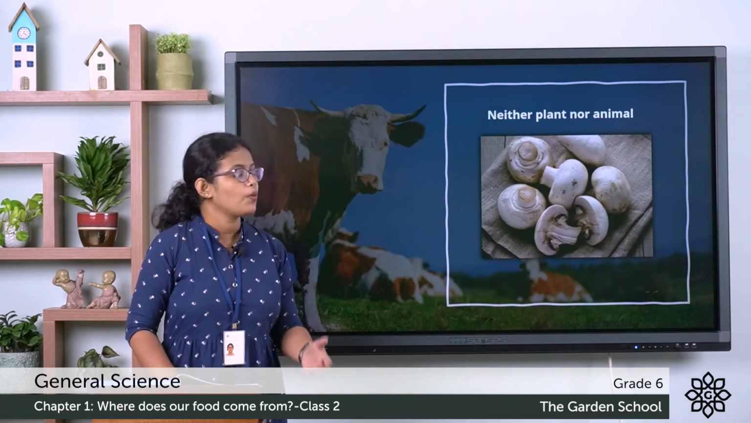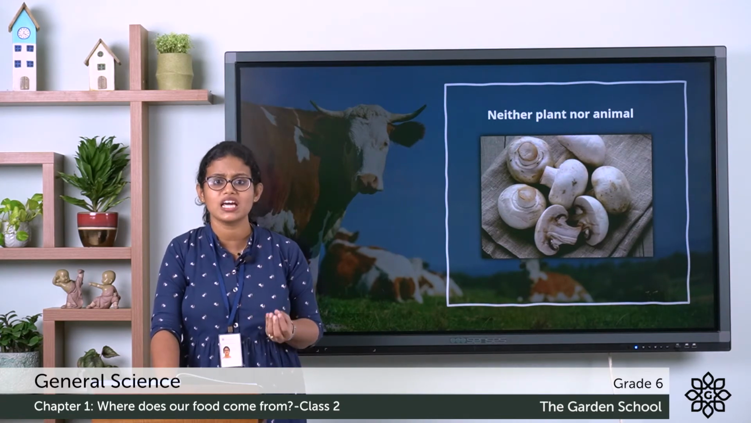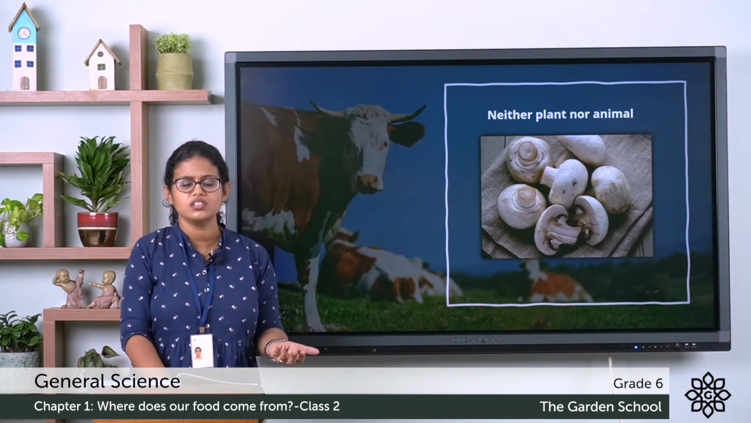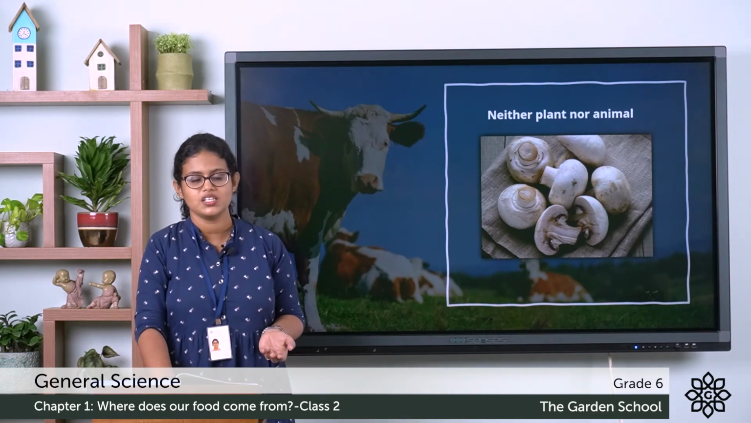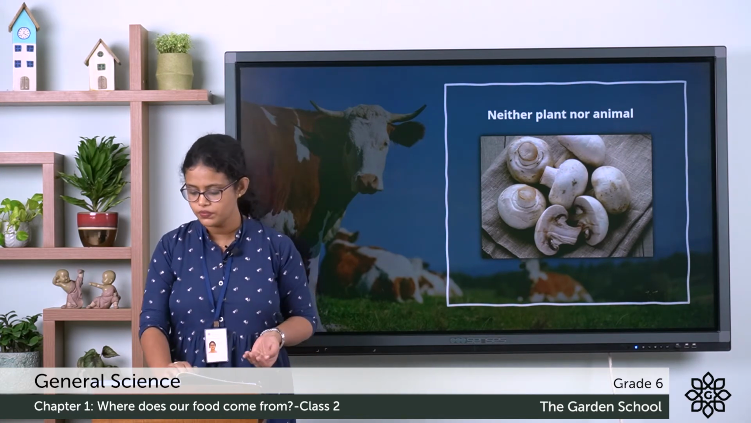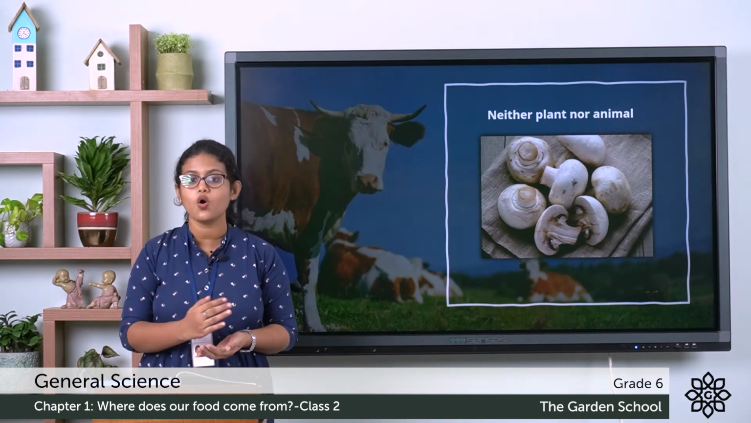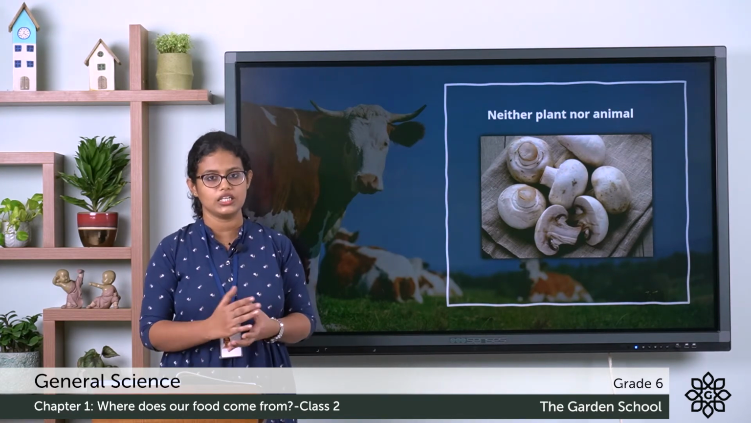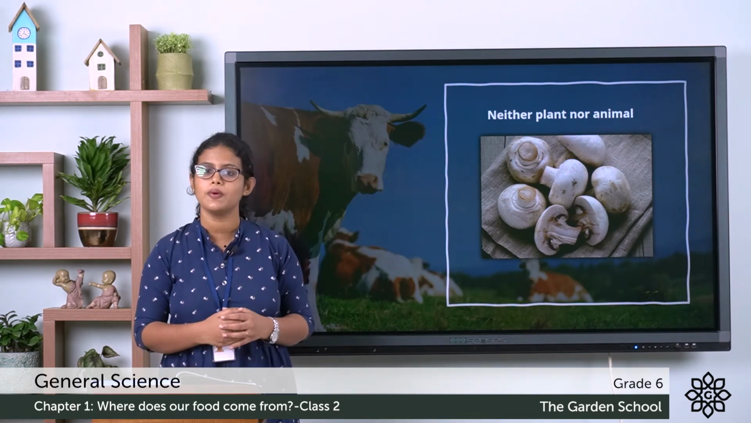Then, what about mushrooms? You all have seen mushrooms, right? Some mushrooms are edible. You know what is edible? Which can be eaten. Mushrooms are neither a plant nor an animal. It is actually another group, that is the fungi. These mushrooms are edible, which means they can be eaten, and they are also rich in protein, and some even contain vitamin D. So these are the foods that we obtain from animals.